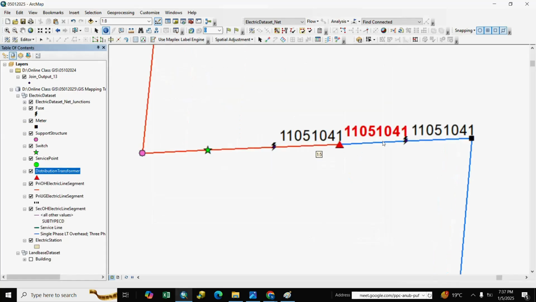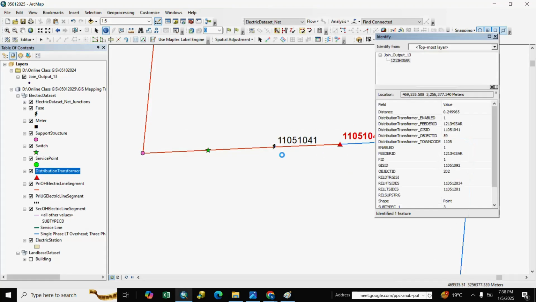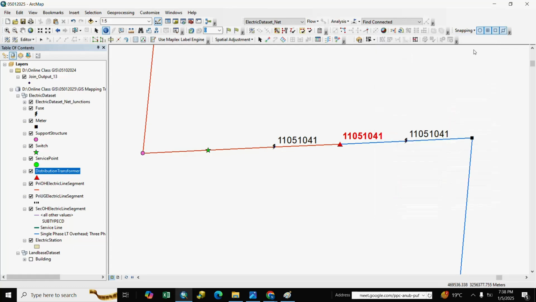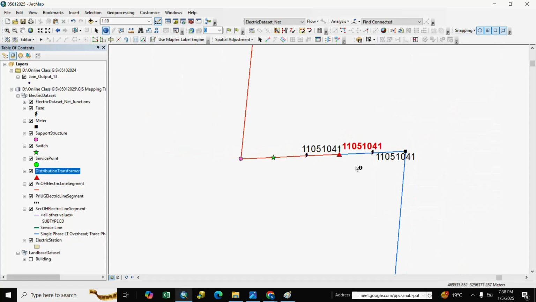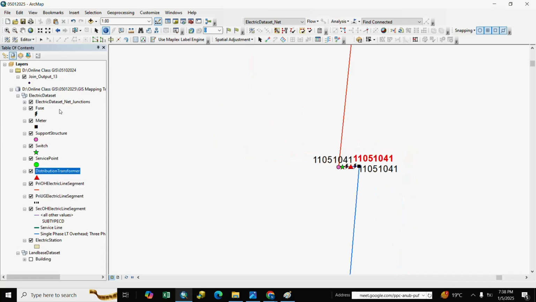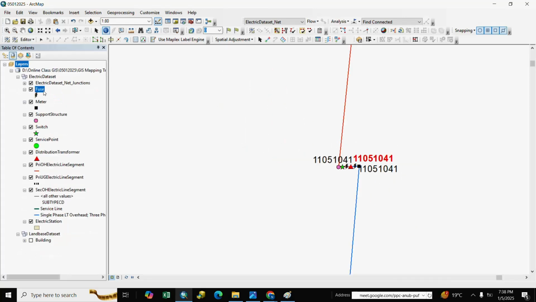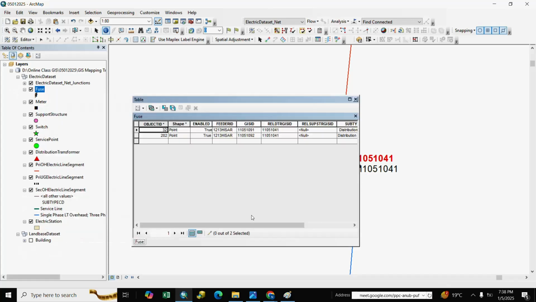You see here GIS ID DTR and real GIS ID for fuse. Our ID is completed for fuse, and we do the same for the relationship of support structure.